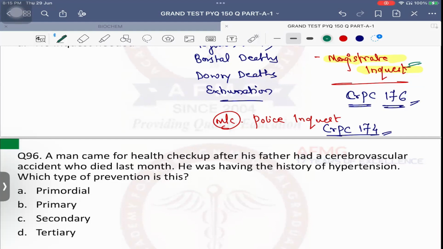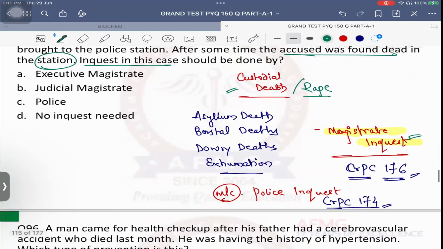So only 5 conditions. A for asylum deaths, B for borstal deaths, D for dowry deaths, E for exhumation, and C remains, which is custodial deaths or custodial rape. Important is, exhumation is what? Digging out dead bodies. What is the time limit was a previous year question. No time limit. Can dig out at any time usually.